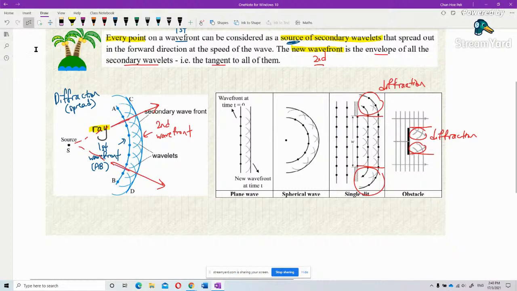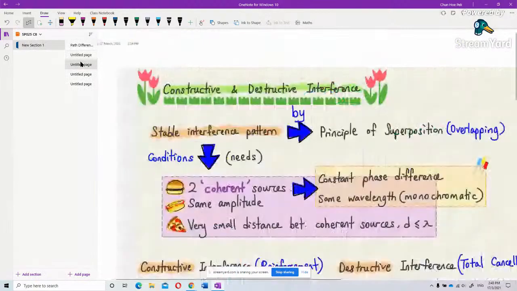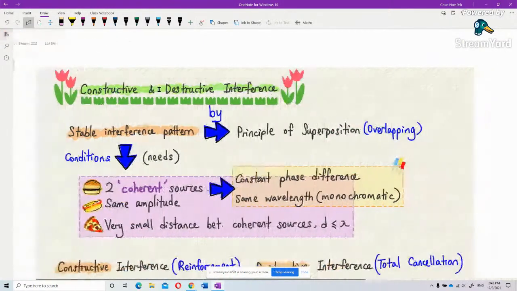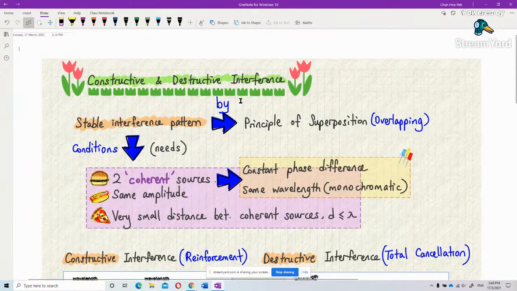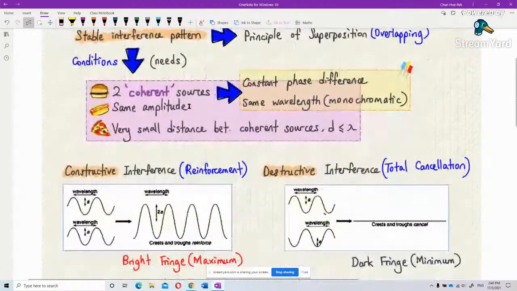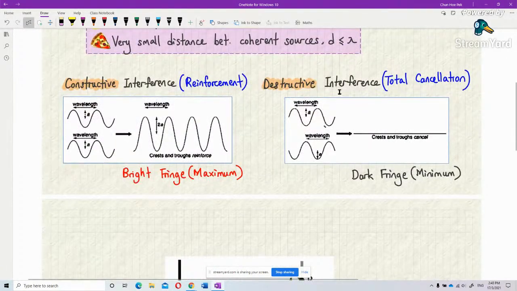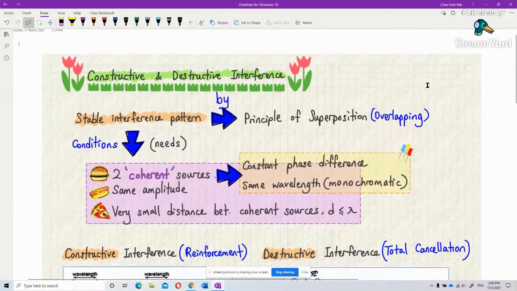Now let's go on to the next slide. Now I want to talk about interference. You learned this before already. What is constructive and what is destructive interference? Constructive means they reinforce each other. Destructive means they totally cancel each other. I will go one by one.